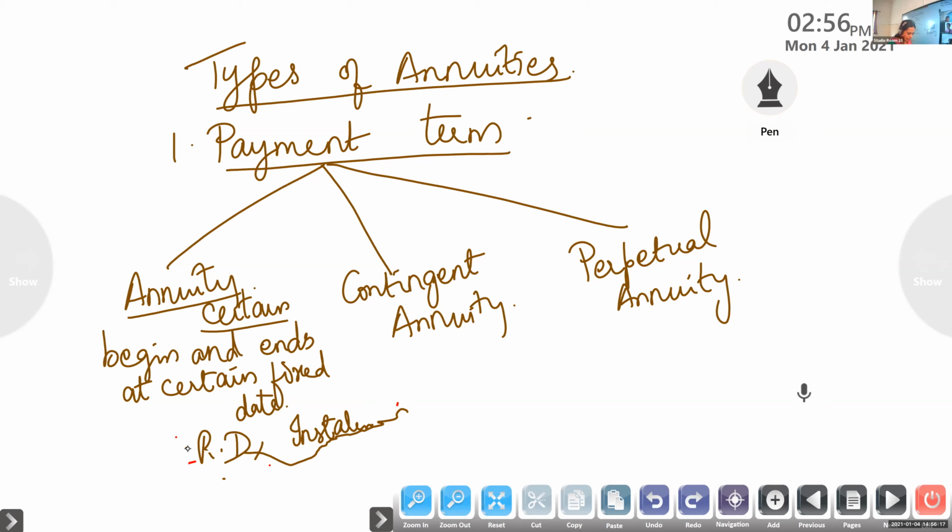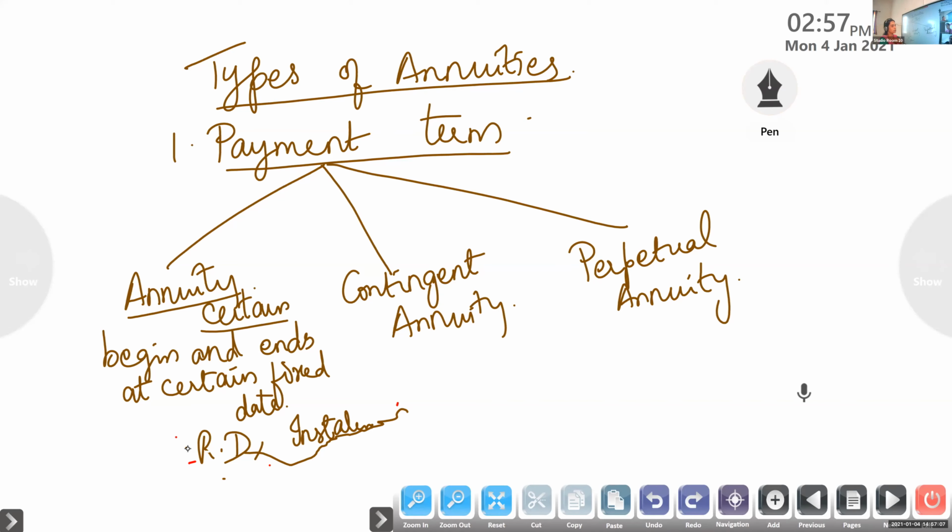Write down. It is an annuity whose payments continue for an uncertain period of time, depending on the occurrence of an event, the date of which cannot be accurately told in advance.